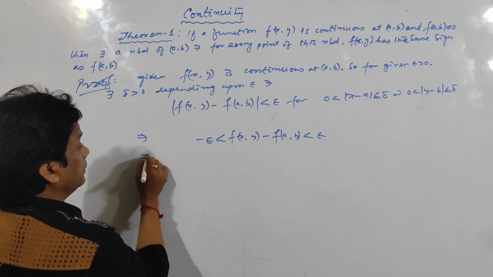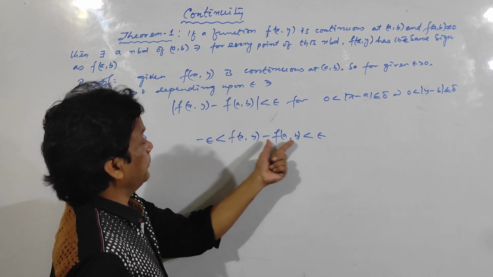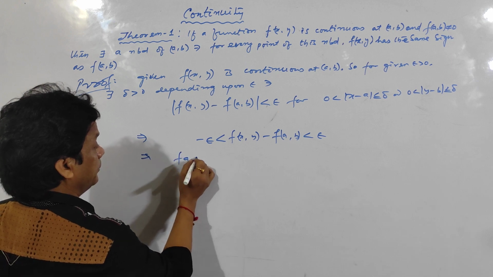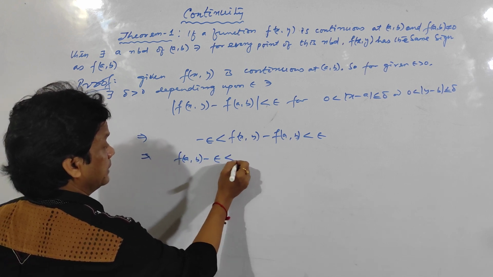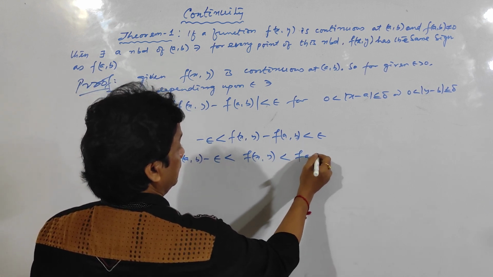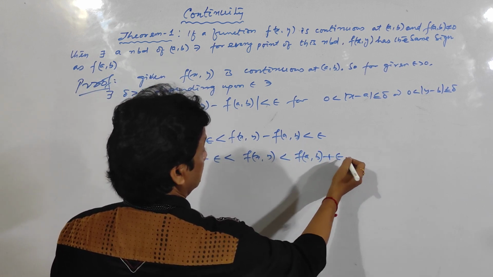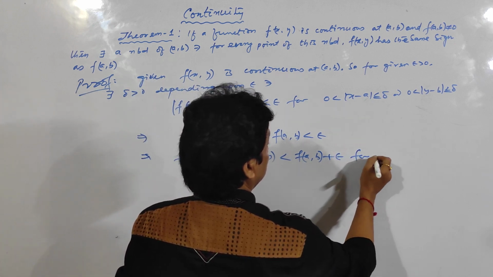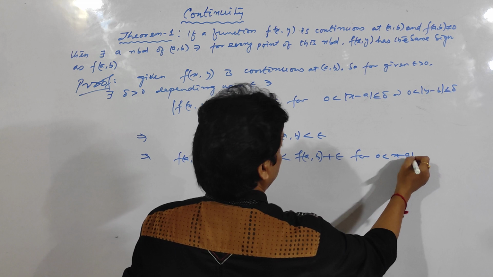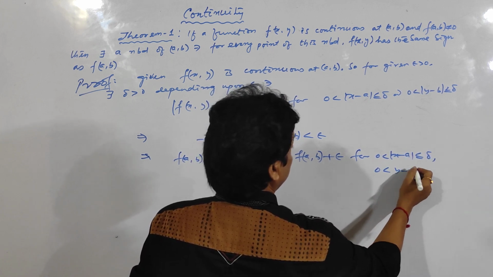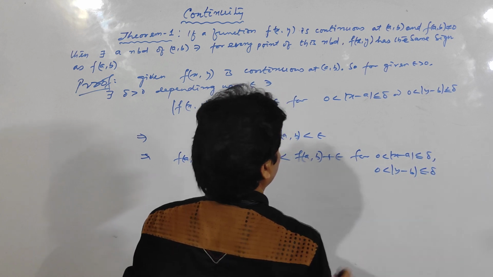Clear? Then add f(a,b) to each side. It will become f(a,b) minus epsilon is less than f(x,y), and it is less than f(a,b) plus epsilon. Clear? Under which condition? For 0 less than |x minus a| less than or equal to delta and 0 less than |y minus b| less than or equal to delta.